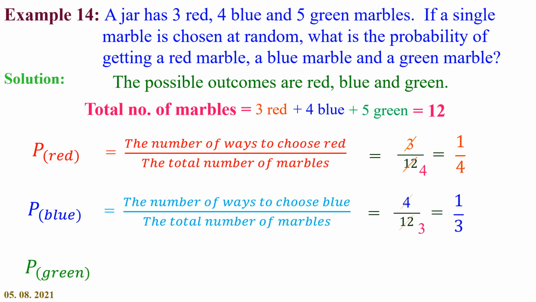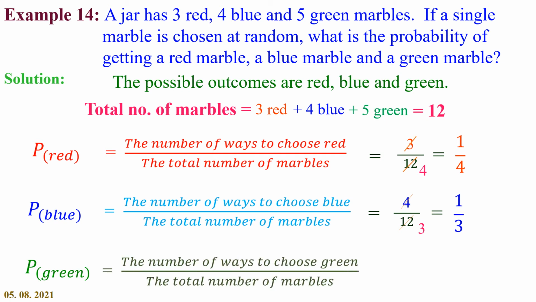Next, P of green. The probability of getting a green marble is equal to the number of ways to choose green divided by the total number of marbles. Here we have 5 green. So, 5 by 12 is the fraction. We cannot cancel. There is no common factor. So, 5 by 12 is written as it is. Now, P of red is equal to 1 by 4. P of blue is equal to 1 by 3. And P of green is equal to 5 by 12.